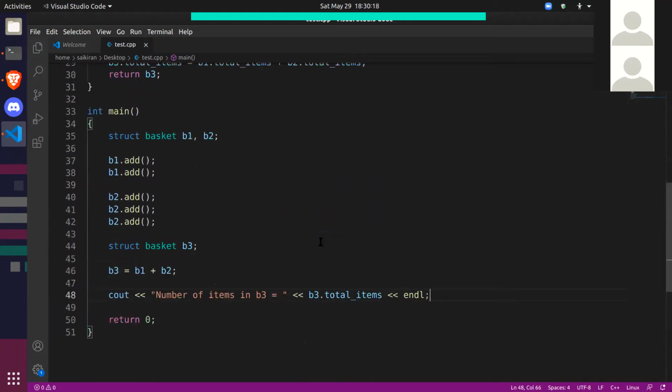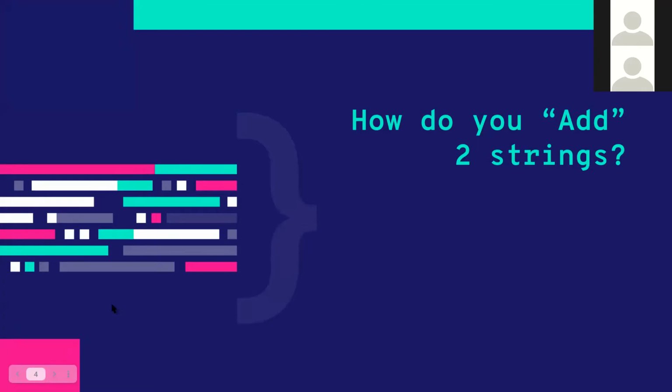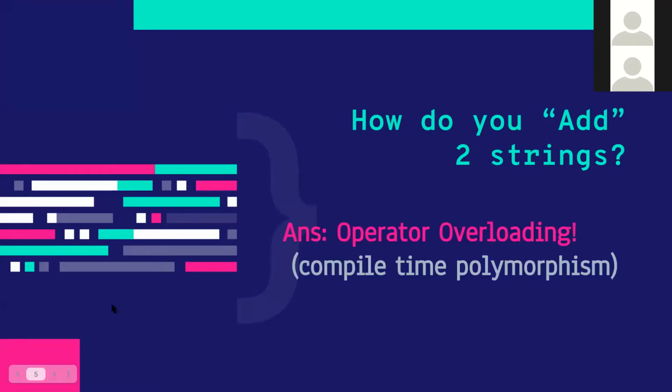You can do another thing, like let me show you the slide. When you add two strings, you're also doing operator overloading, because a computer actually does not know how to add two strings, but C++ performs operator overloading on strings, and it explains to the computer how to add two strings.